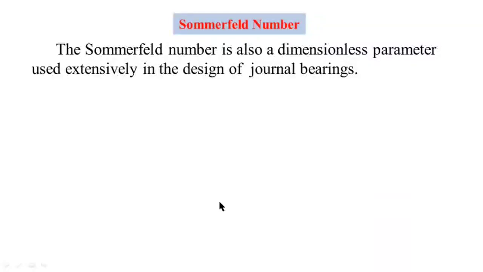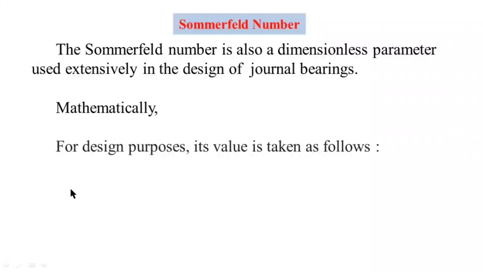The Sommerfeld number is also a dimensionless parameter, that means it has no units, and it is used extensively in the design of journal bearings. Mathematically, for design purposes, its value is taken as ZN by P into D by C, whole power 2.